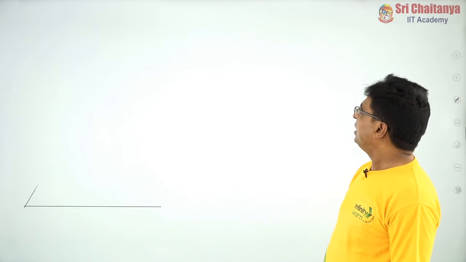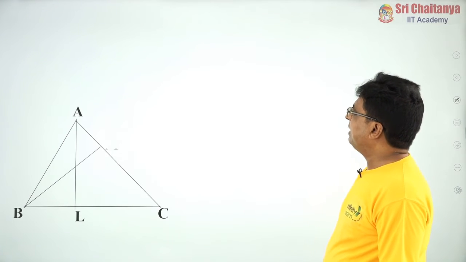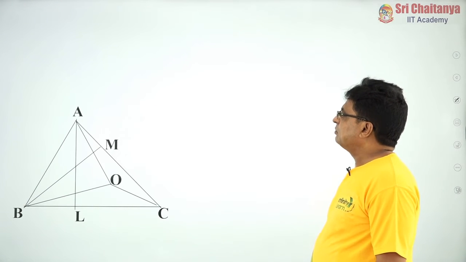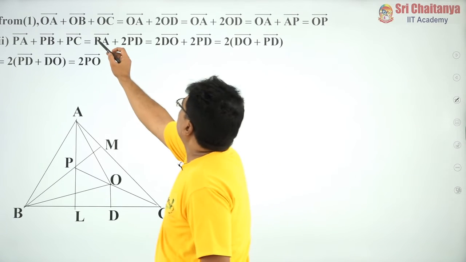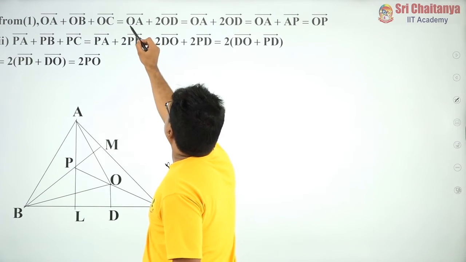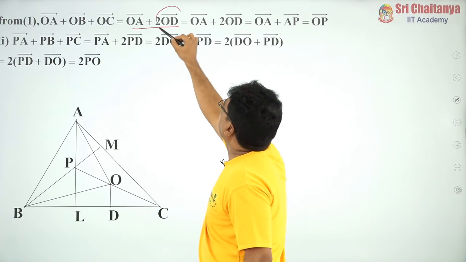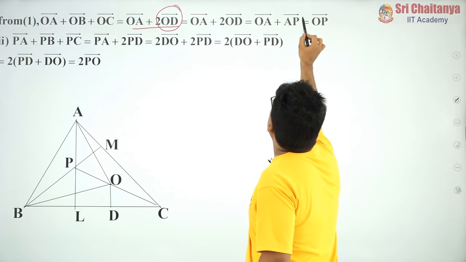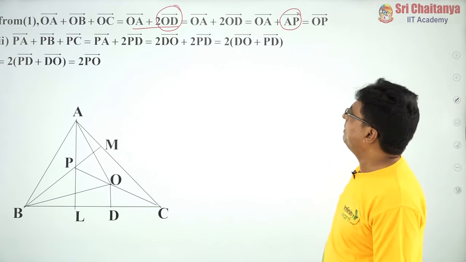Now my job is very simple. Considering my first question, OA bar plus OB bar plus OC bar is equal to OA bar plus 2OD bar, which we already proved. Now in place of 2OD bar I have written AP bar. So OA bar plus AP bar is nothing but OP bar.